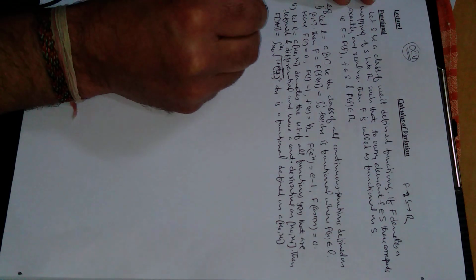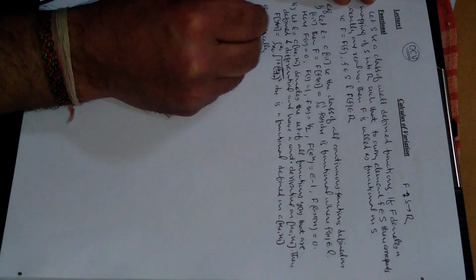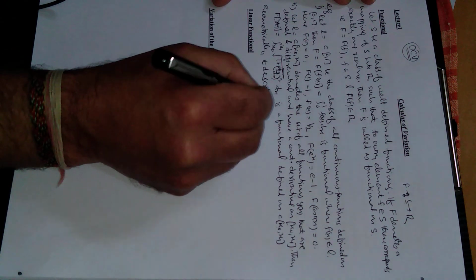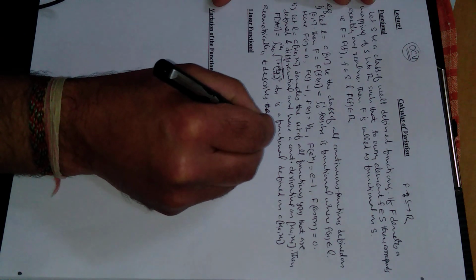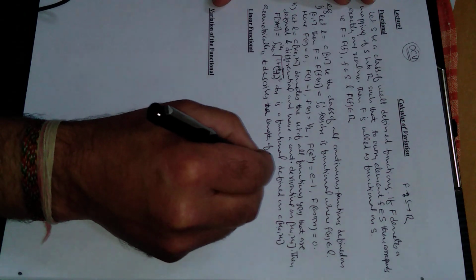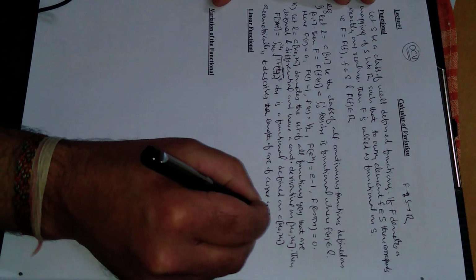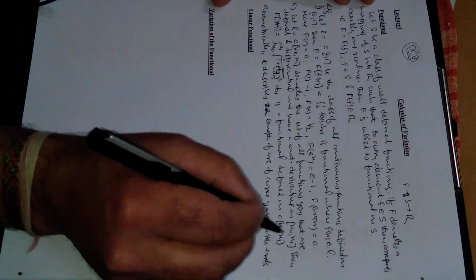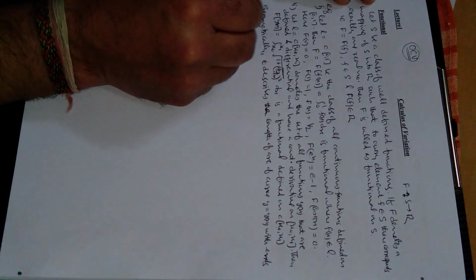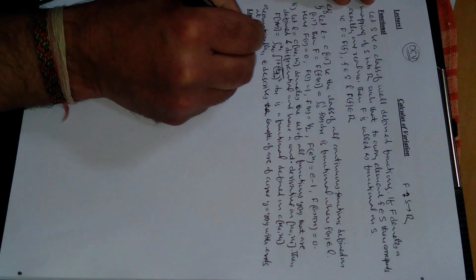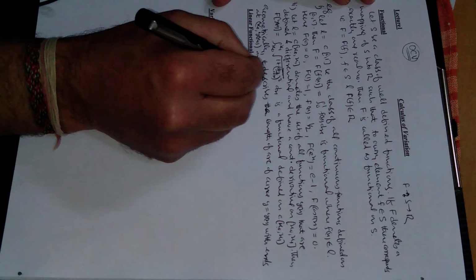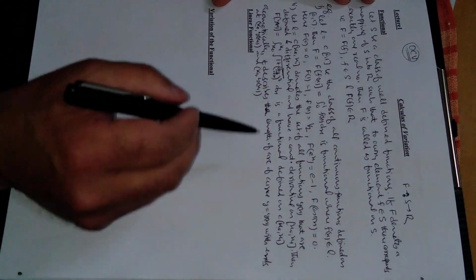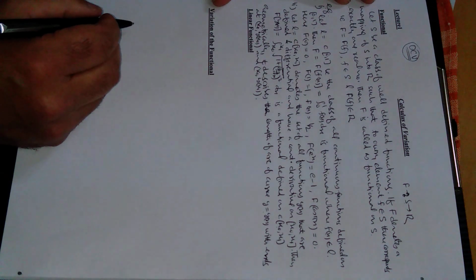Geometrically, it describes the length of the arc of the curve y is equal to y of x with endpoints, that is, x0, y at x0 and x1, y at x1. This represents the length of the arc of the curve whose endpoints are these two, right? So these are the examples of functionals.